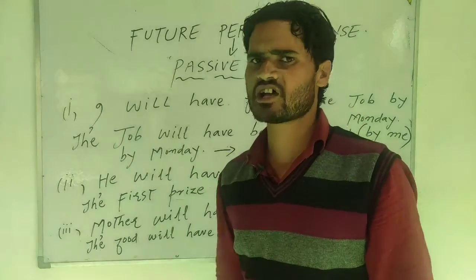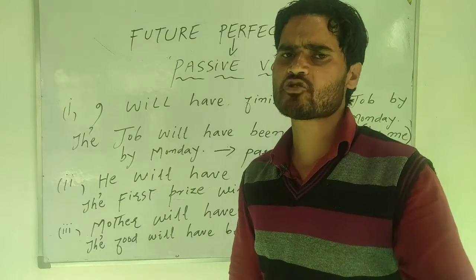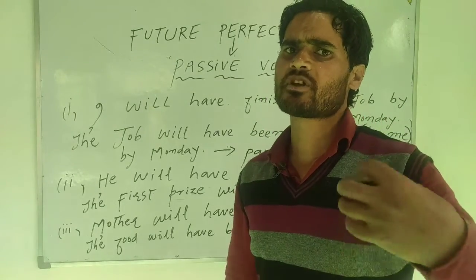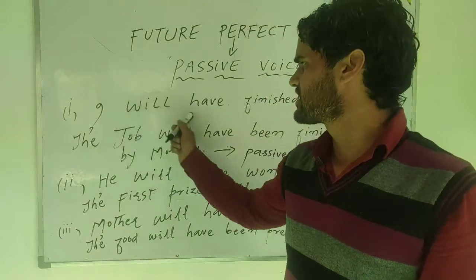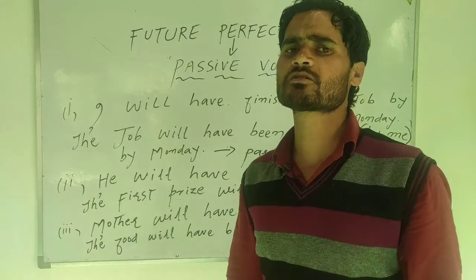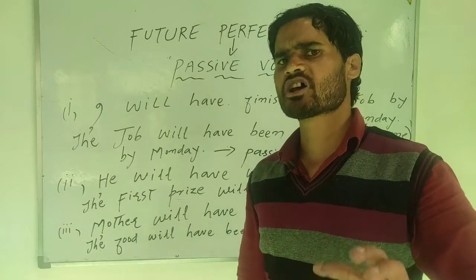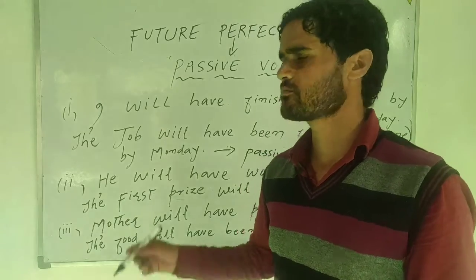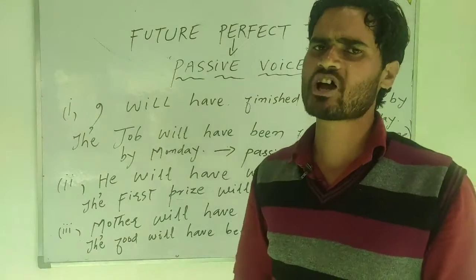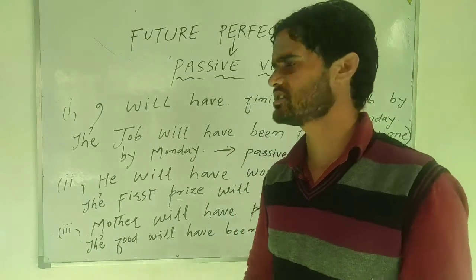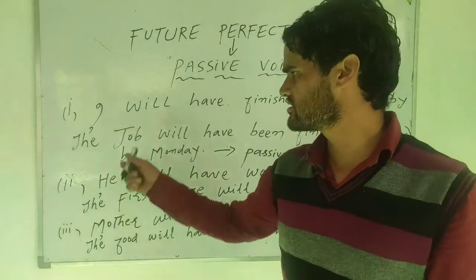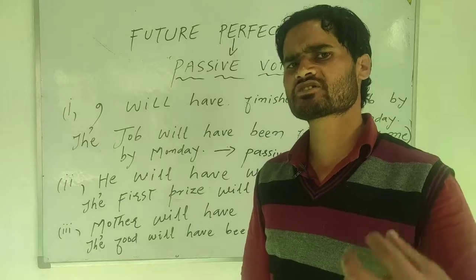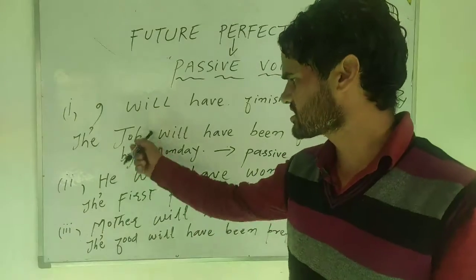Now, first example. As you already know, future perfect tense allows the use of will have or shall have plus third form of verb. In future perfect tense, we always use shall have or will have plus third form of verb. You have to remember it. You have to bear it in mind. Only then will your understanding in this respect become clear. Otherwise, you will find difficulty understanding these concepts.